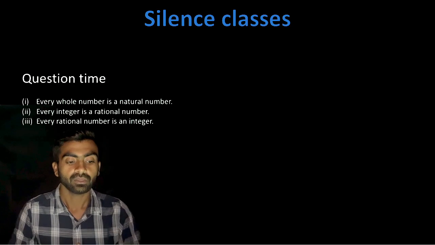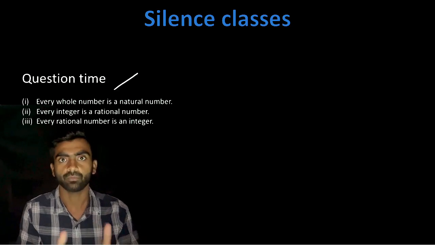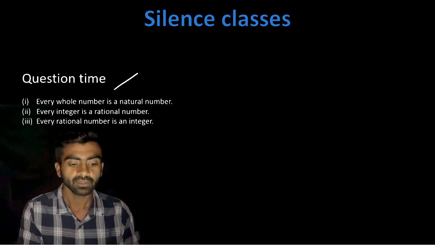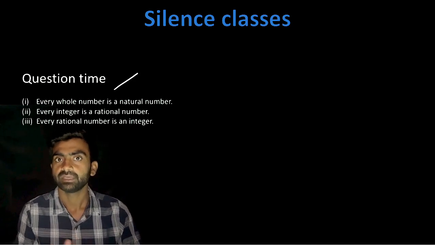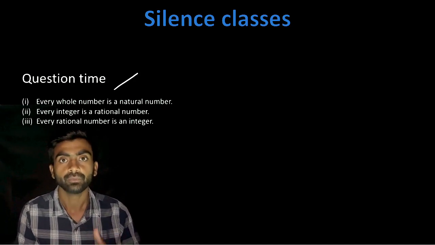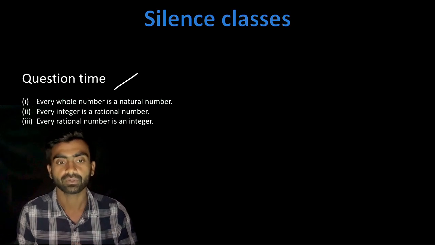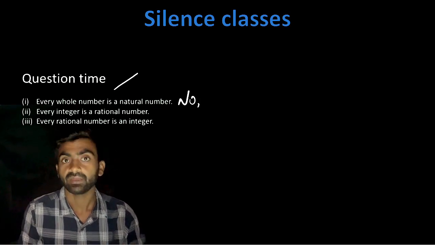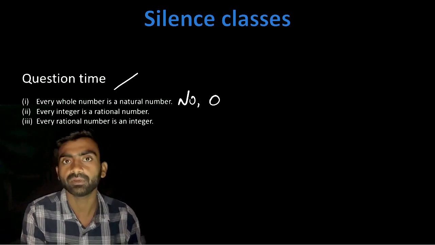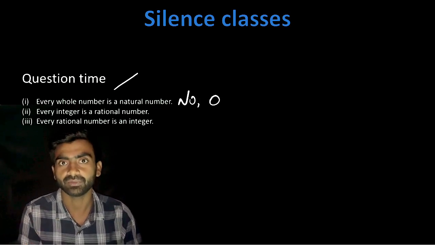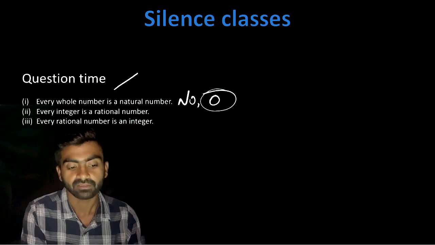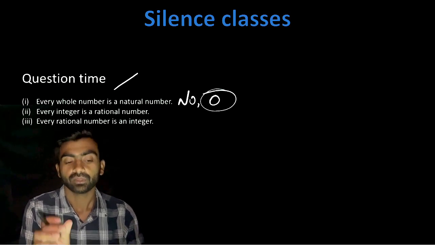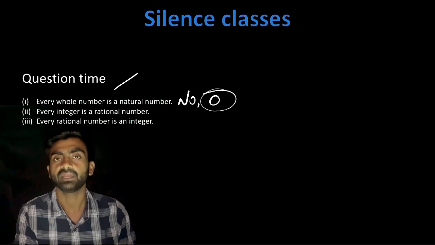Now it's some question time. Let's revise what we have studied till now. Every whole number is a natural number. Read the question very carefully. Every whole number is a natural number? No, because 0 is a whole number, but it is not a natural number. So no, every whole number cannot be a natural number.